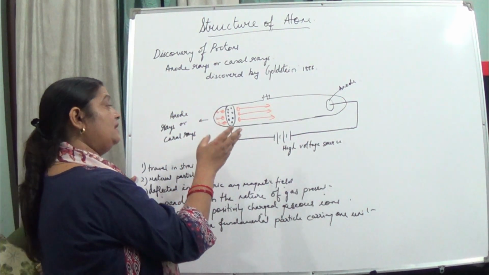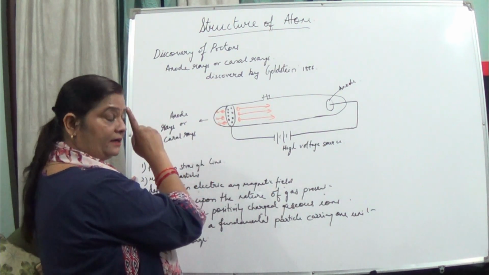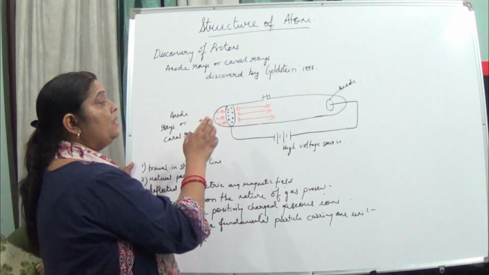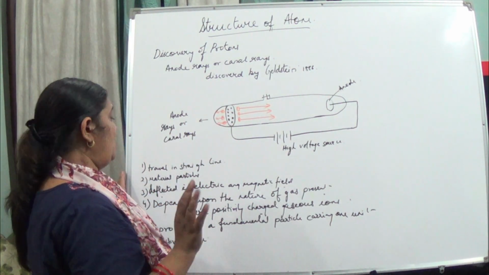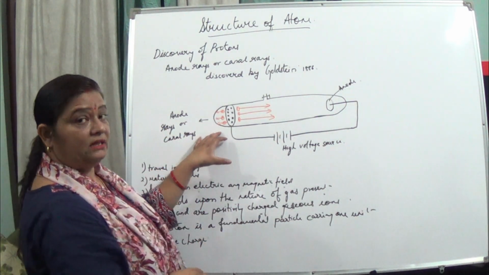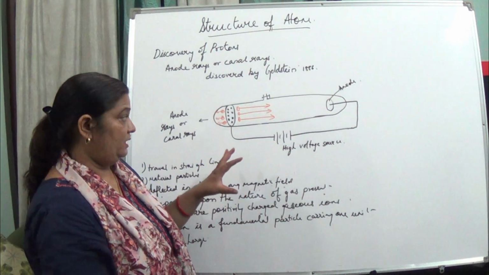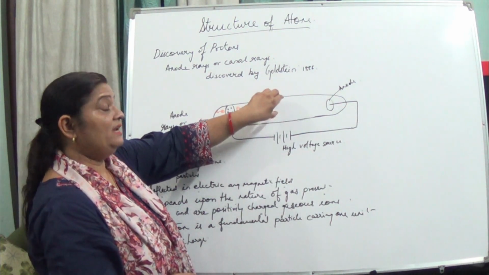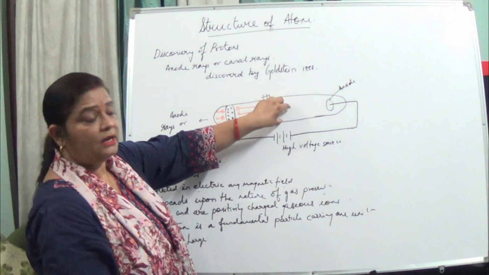They also showed deflection in electric and magnetic fields, as cathode rays did in the discovery of electrons, but the deflection was in the opposite direction. The main difference was that for cathode rays it didn't depend upon the nature of the gas present in the glass tube, but here it depends upon the nature of the gas taken in the glass tube.